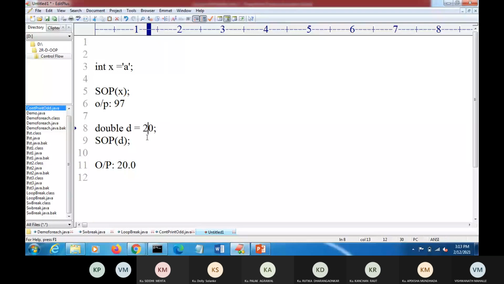So we do not require any effort to convert integer to double. The compiler will automatically do this, and such type of conversion is called implicit type conversion. This implicit type conversion is also known as widening or upcasting.